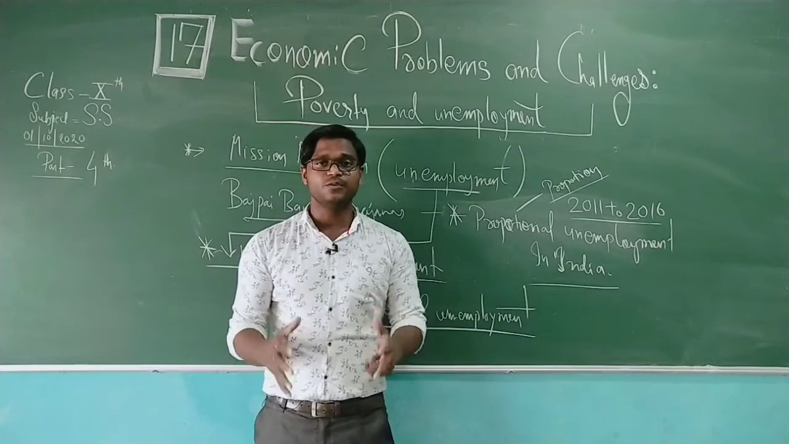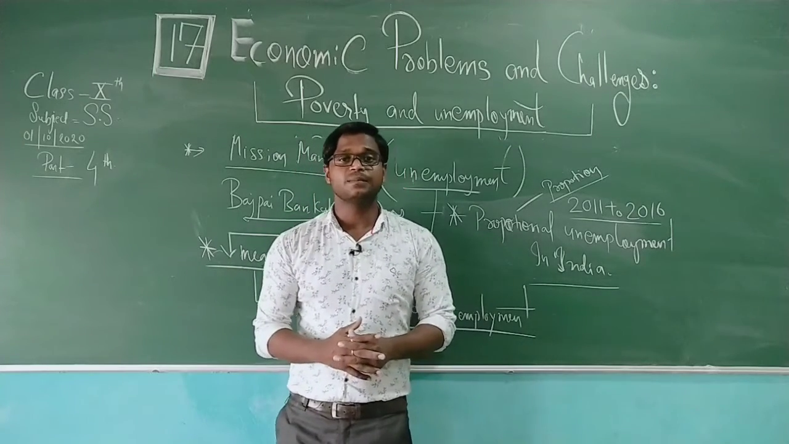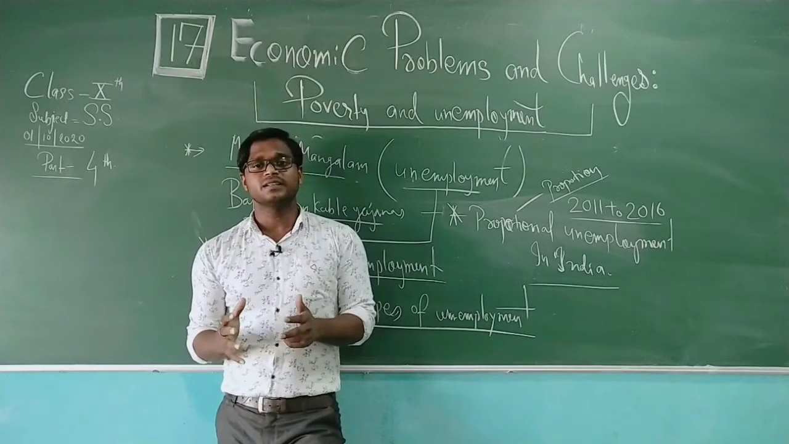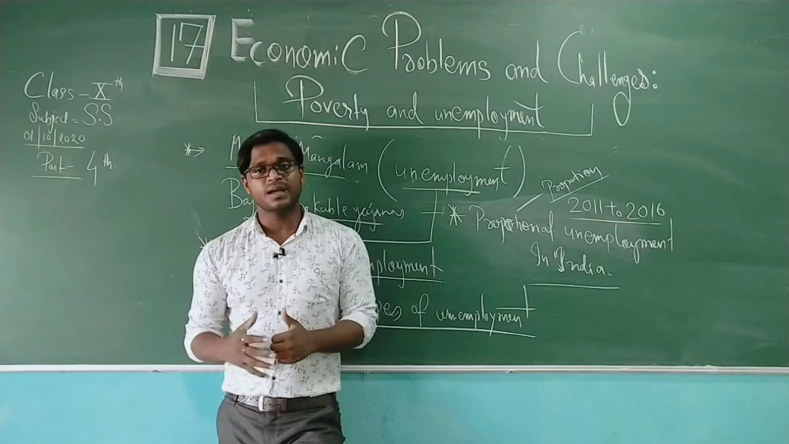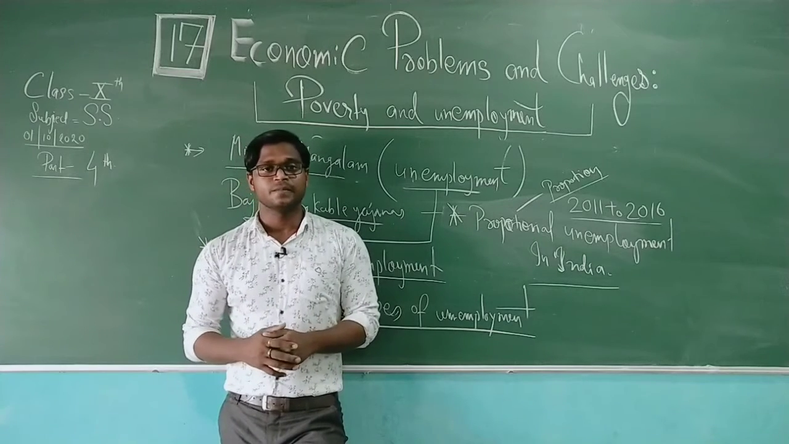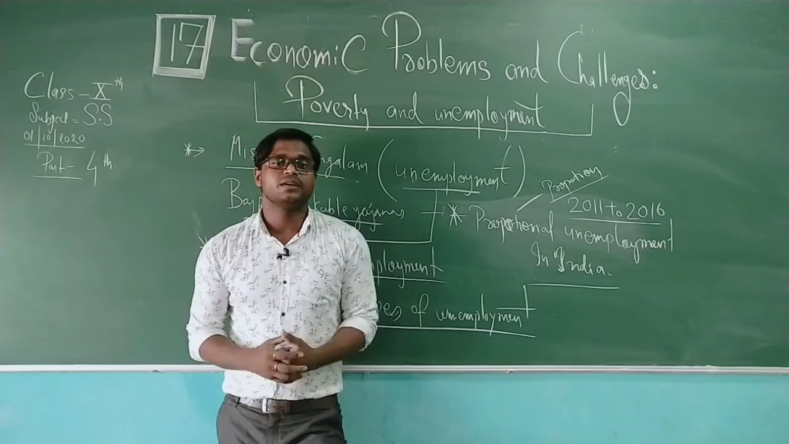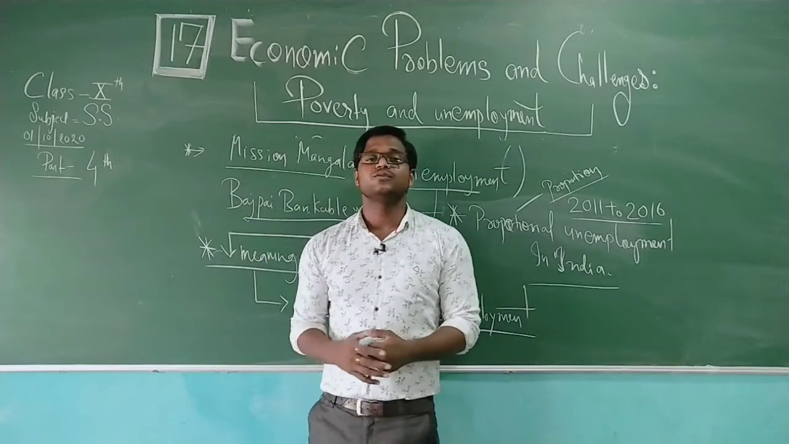So the ratio of educational unemployment was higher than in urban areas. Means the rate of educational unemployment was more than in urban areas. And in the urban areas, we can say employment among women was only 7.7. That was in 2013.